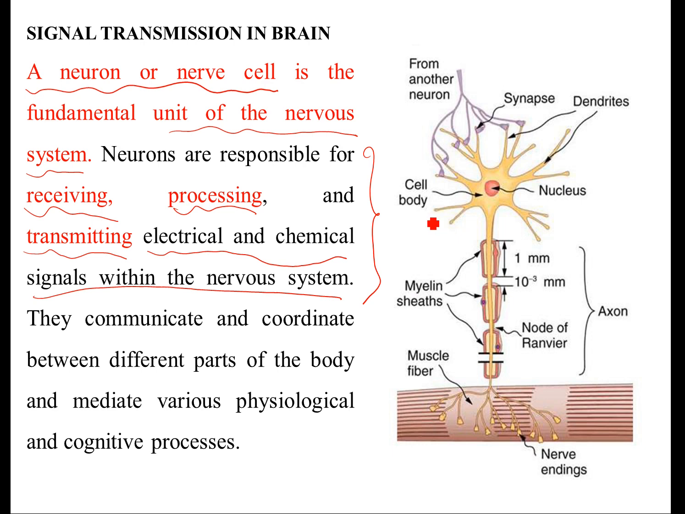So the brain consists of a bundle of neurons, and these neurons are responsible for receiving, processing, and transmitting electrical and chemical signals within the nervous system. They communicate as well as coordinate between different parts of the body, and mediate various physiological as well as cognitive processes. That means whatever action we show takes place in the neuron.